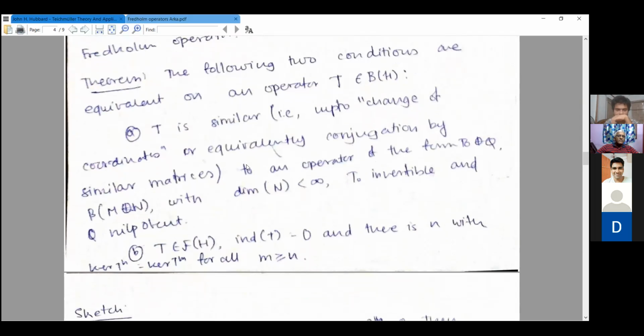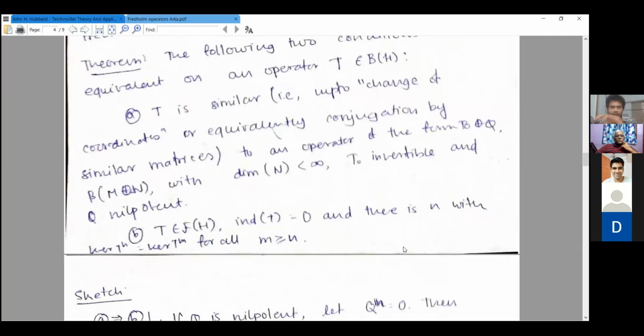So this fact is equivalent to the fact that T is Fredholm, the index being zero, and there is an n with this kernel. As in, if you look at the chain of these spaces, kernel of T subset of kernel of T squared subset of kernel of T cubed, and so on, this chain eventually terminates.